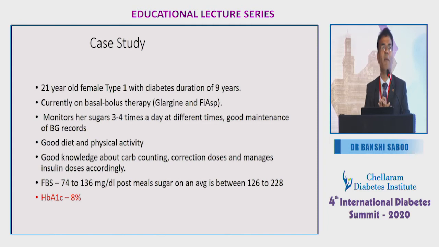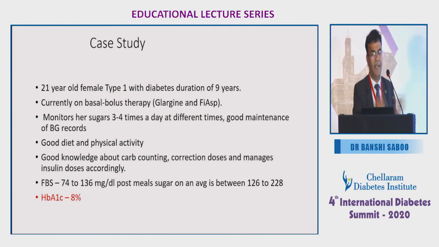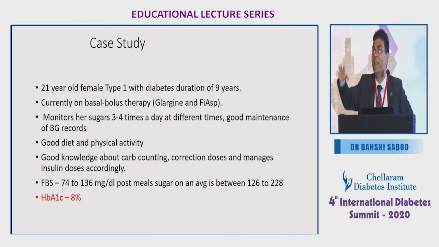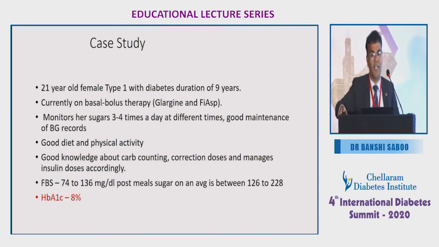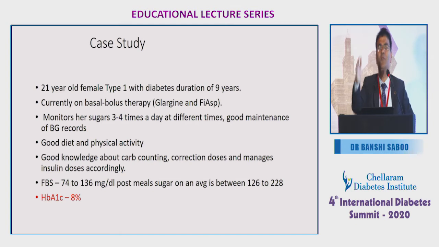Now let me talk about one patient, and then you will know why he had asked me whether your patients want to get HbA1c or would like to have a time in range. One of my patients, 21 years old with 9 years of diabetes, currently we are giving her Glargine with Fiasp, that is the best available insulin in our country. The patient monitors sugar 3 to 4 times. For 9 years she has been a type 1 diabetic.